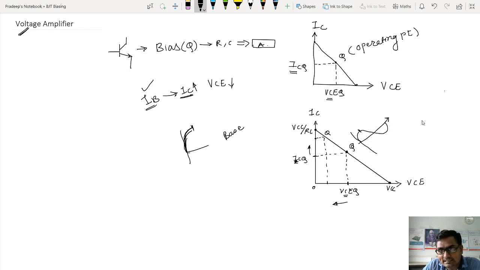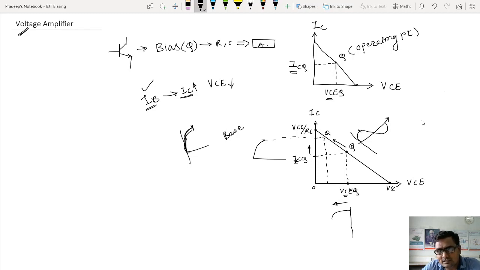It means the Q point shifts from its original position towards the up direction, is it? So it means now output voltage, look at this, this output voltage will start decreasing and will reach here. The output current will start increasing and it has to go up to this limit, is it not? So this is what my output current will increase, is it? That's what it is.